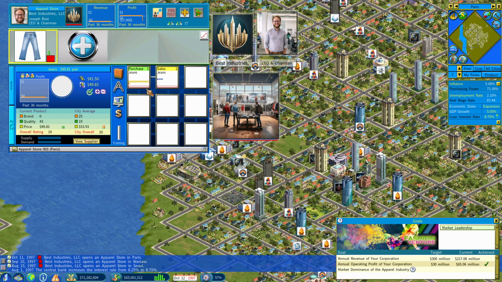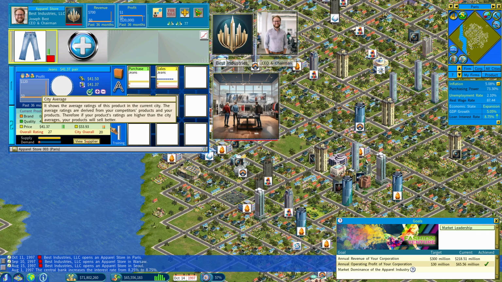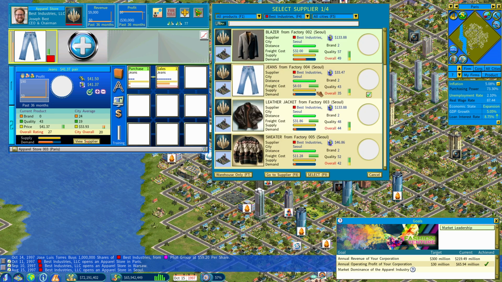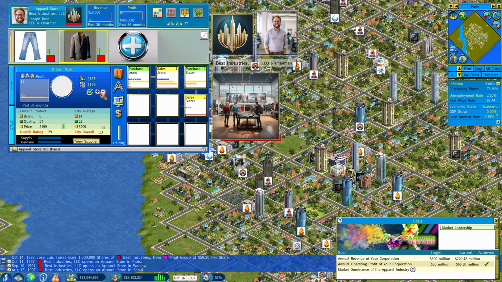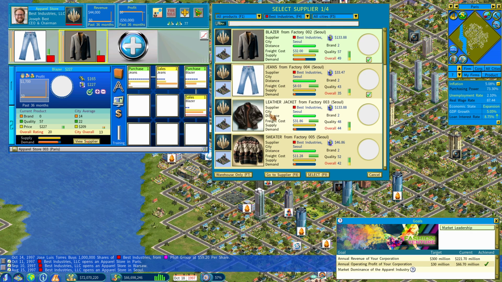Let's make sure those jeans are going. I'm just going to put it right at cost-ish. And blazer. Oh, that's good. Wow, we actually have room to make there, so let's put that to about that.